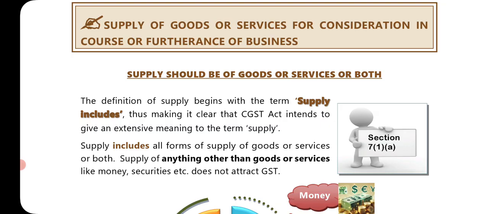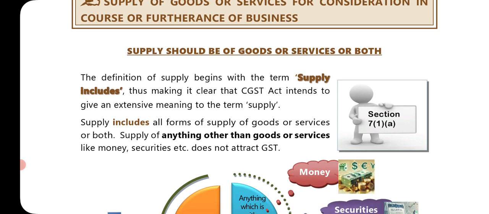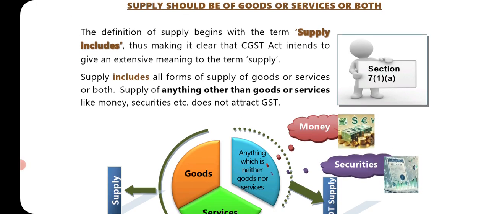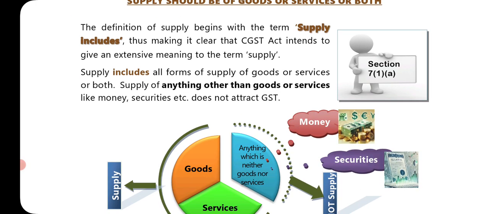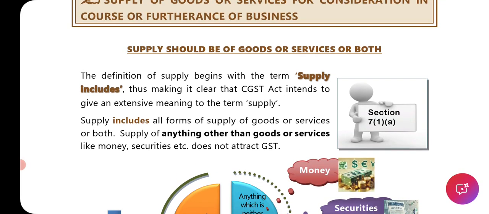The definition of supply begins with the term supply includes, thus making it clear that the CGST Act intends to give an extensive meaning to the term supply. Supply includes all forms of supply of goods or services or both. Supply of anything other than goods or services, like money, securities, etc., does not attract GST. The word used is includes.